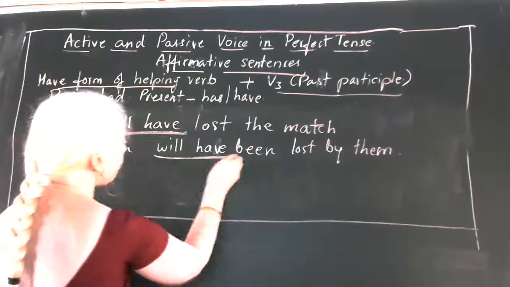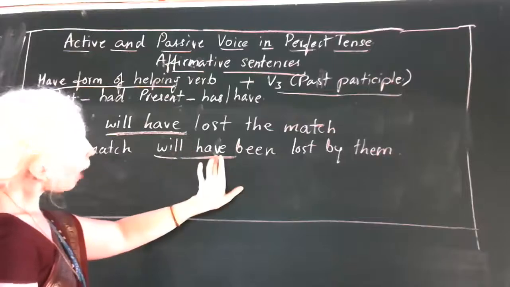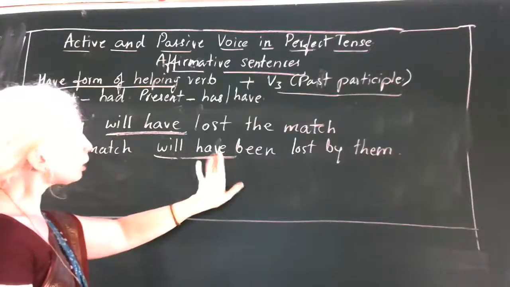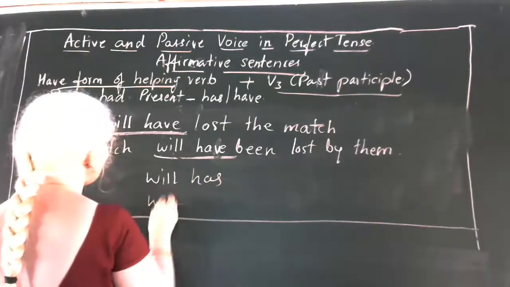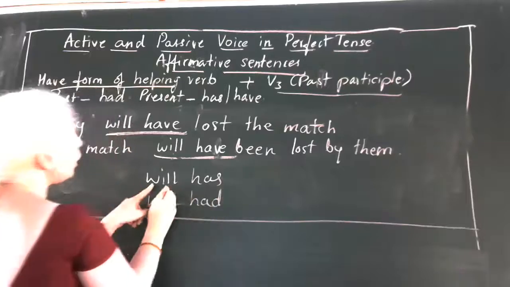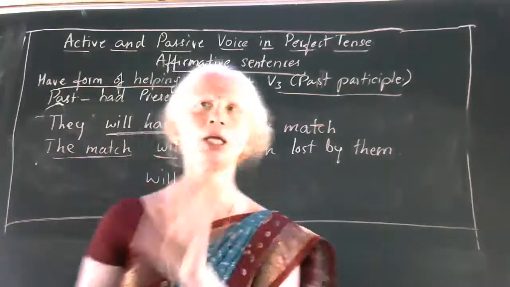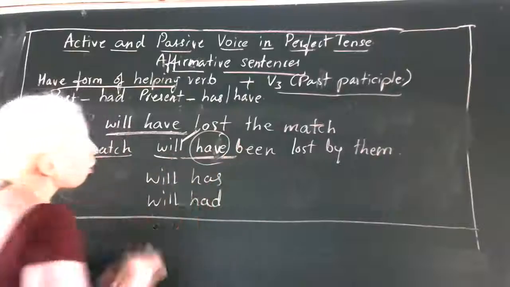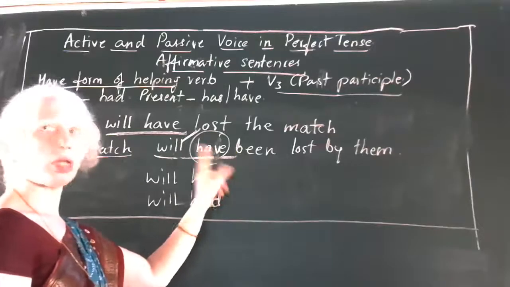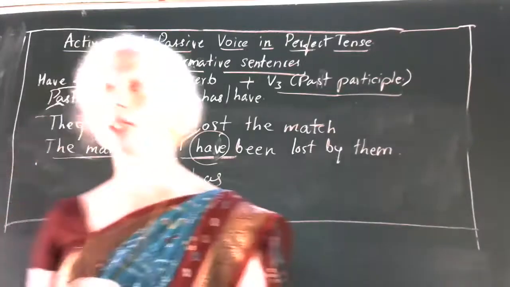So, the match will have. After using will, the have form of the helping verb should be there in this form only, have. You cannot write will has. So when you are using will, whatever may be your subject, plural, singular, first person, second person, after this will or shall, your have form of helping verbs should be there in this form only, have. So the match will have been lost by them is the correct answer.